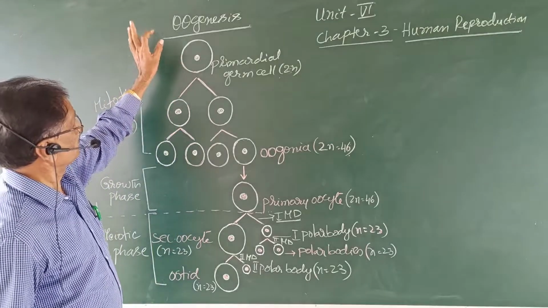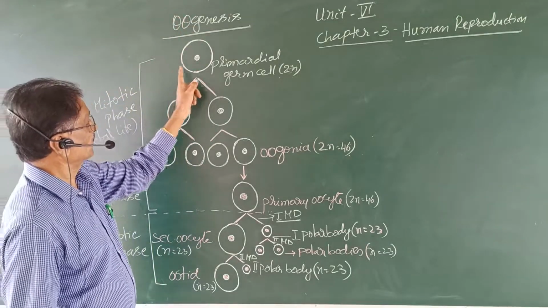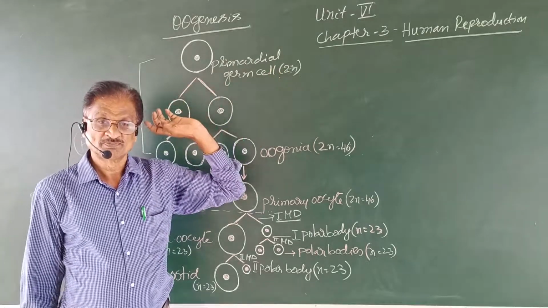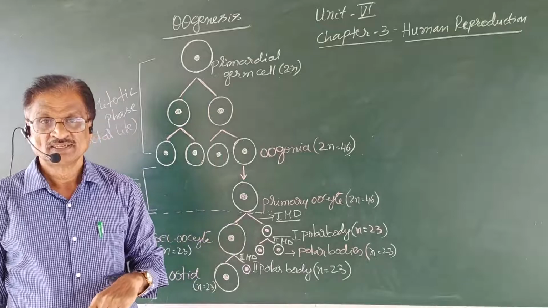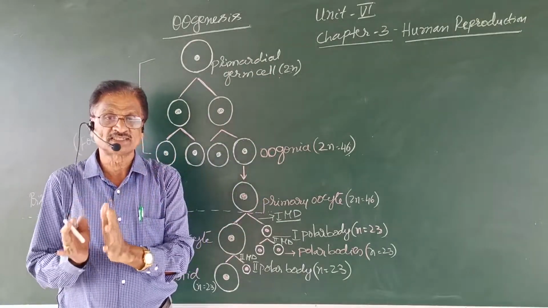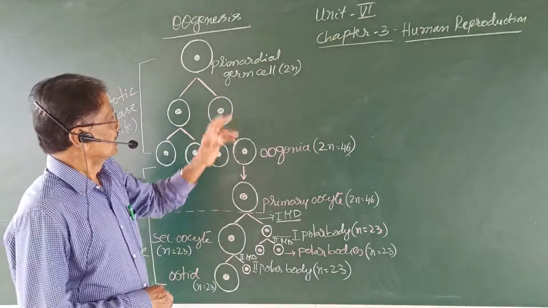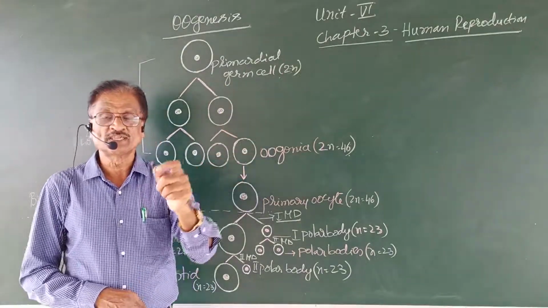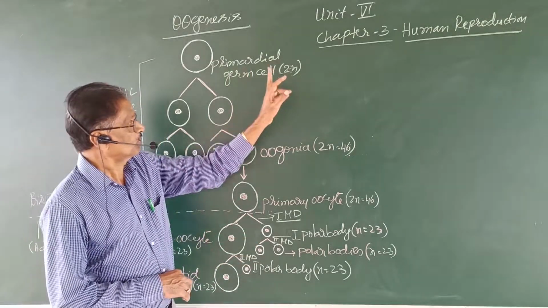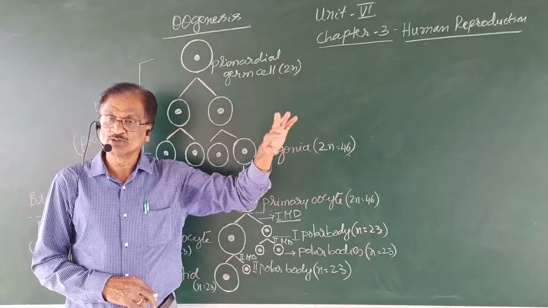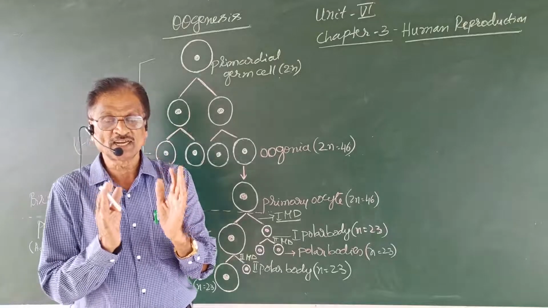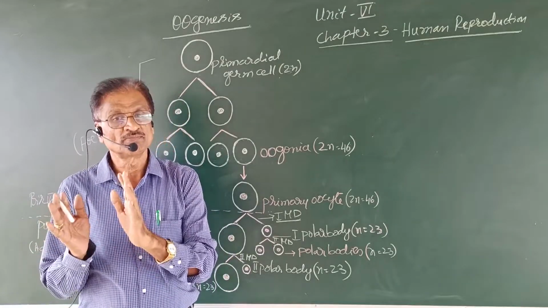Now in the follicle there are primordial germ cells which are diploid. What do you mean by diploid? A diploid cell is one which contains two haploid sets of chromosomes. In human beings 2n equals 46. Among the 46, 23 are paternal chromosomes received from the father, and the other 23 are maternal chromosomes received from the mother.